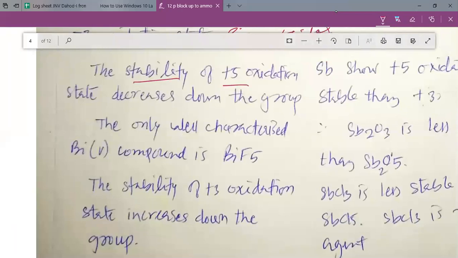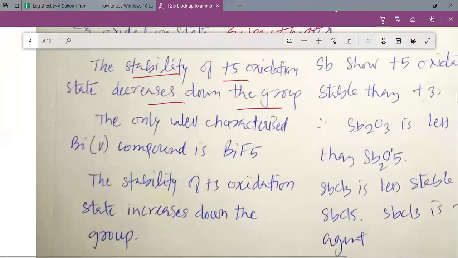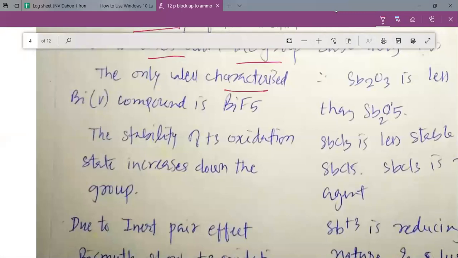The stability of the +5 oxidation state decreases down the group. The only well characterized Bi +5 compound is BiF5. So bismuth makes only one compound in the +5 oxidation state, that is bismuth pentafluoride. All the other halides or other compounds of bismuth in the +5 oxidation state are not stable. They are reduced to Bi +3, and that is why they are good oxidizing agents.